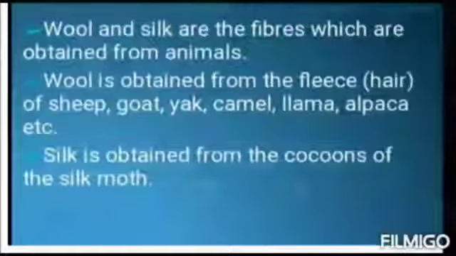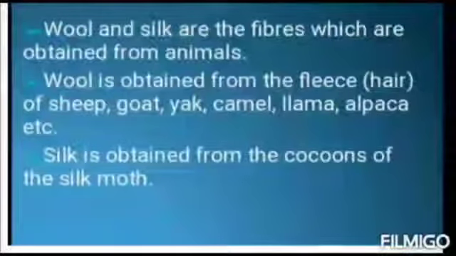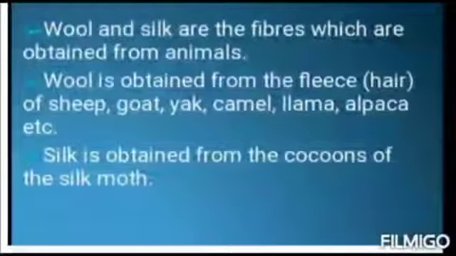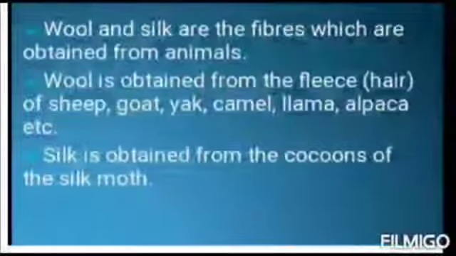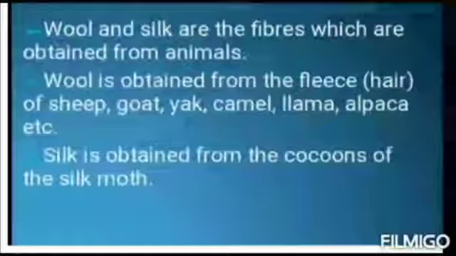Children, jute, cotton and flax are obtained from plants, as you have studied in class 6th standard. You also learned that wool and silk fibers are obtained from animals. In this chapter, we are going to learn in detail about animal fibers, that is wool and silk. Wool and silk are the fibers which are obtained from animals. Wool is obtained from the fleece, that is hair of sheep, goat, yak, camel, llama, alpaca, etc. Silk is obtained from the cocoons of the silk moth.